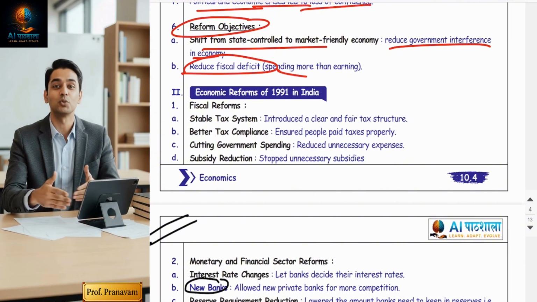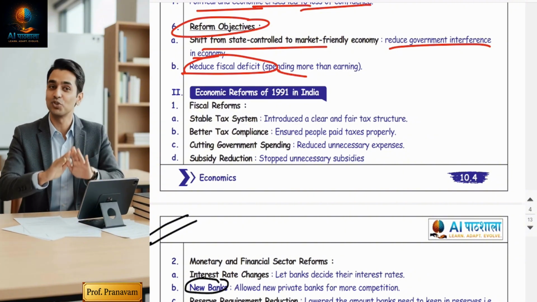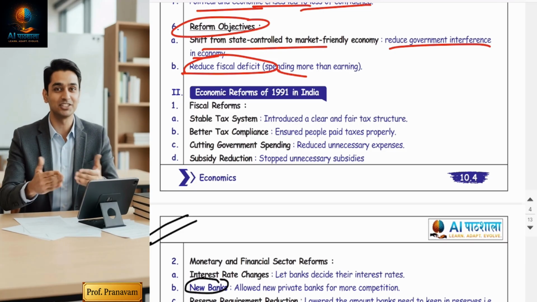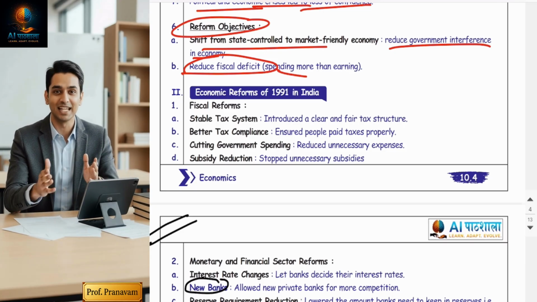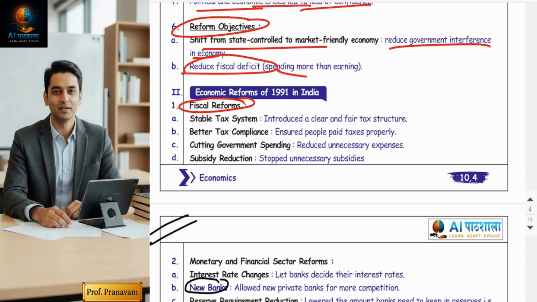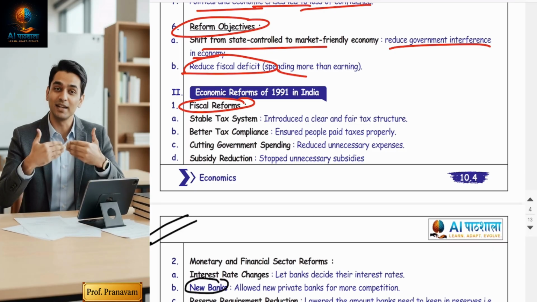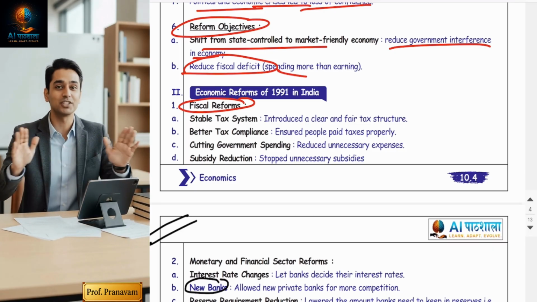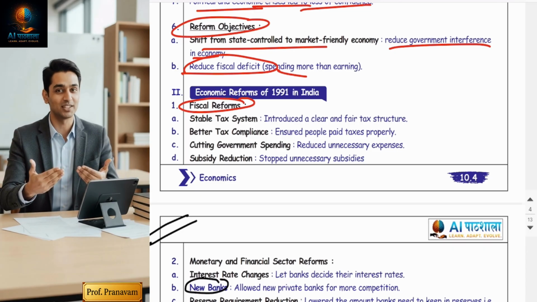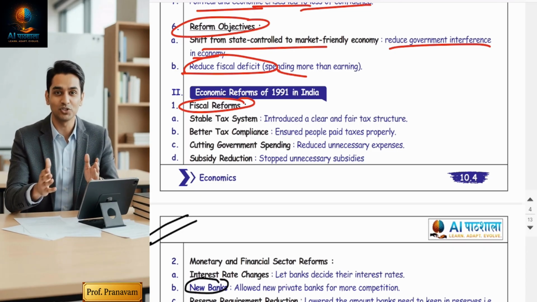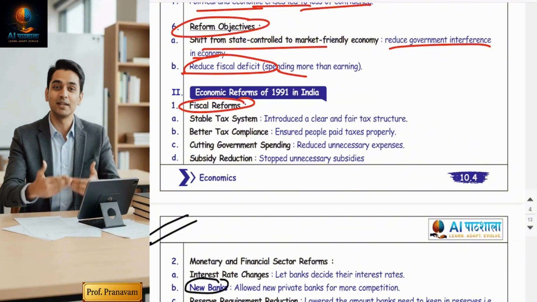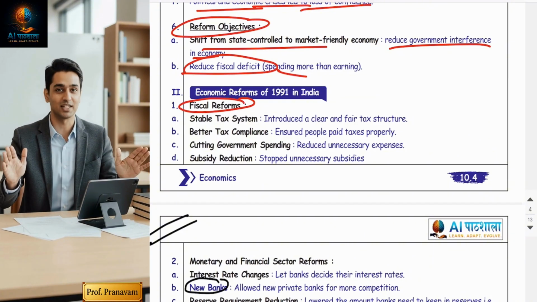1991. So let's discuss now the economic reforms of 1991 in India. The first reform was fiscal reform. The main reform, guys, fiscal reform: as I told you earlier, India's tax structure was very complicated. People didn't used to pay taxes. That means, can I say, there was weak tax compliance.